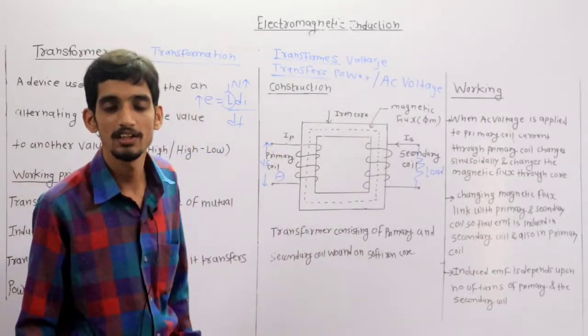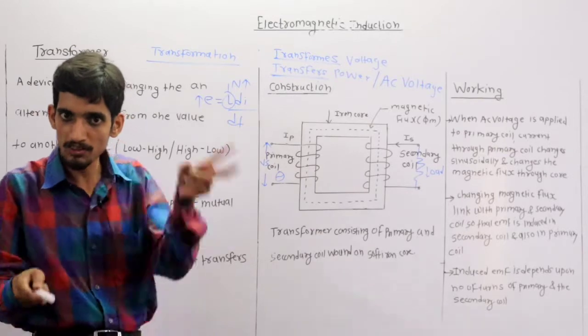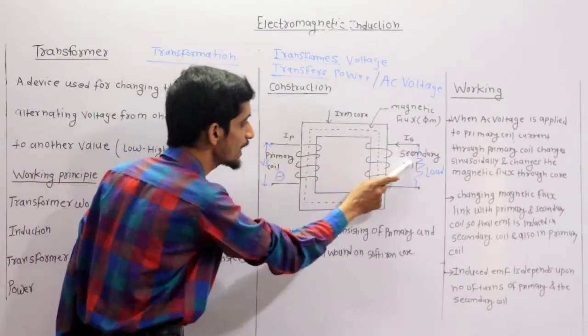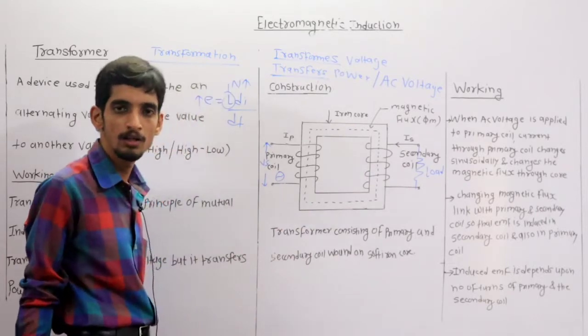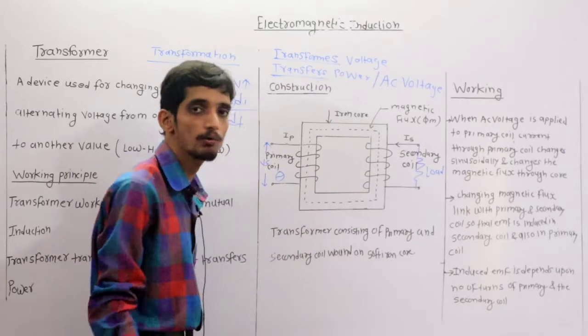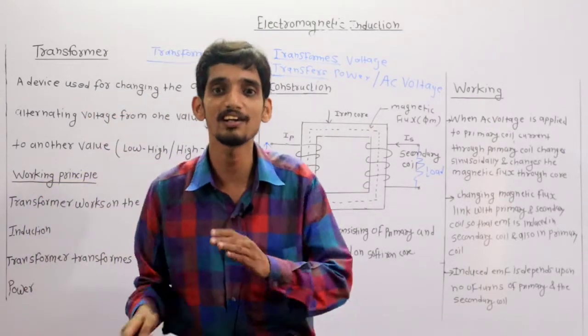Another important point: a transformer transfers power, transforms voltage. It means what? If it is changing low voltage to high voltage, clear? It means if I want input power to be equal to output power of the transformer, in that case power is what? It is the product of voltage and current.